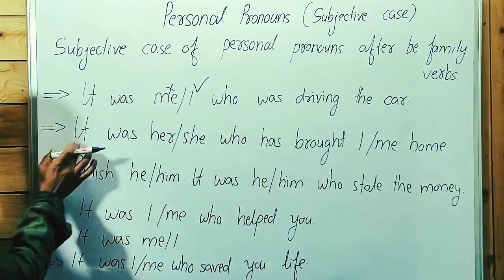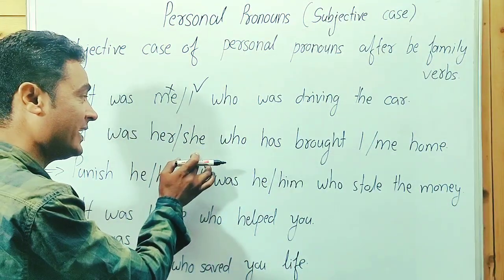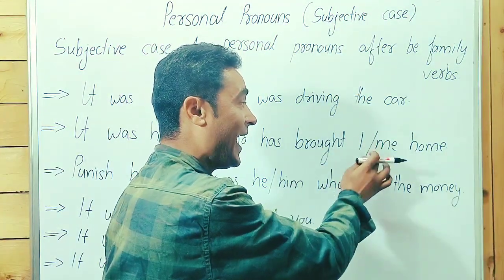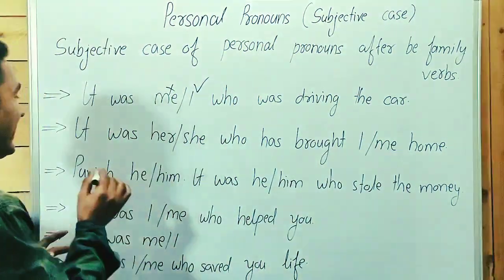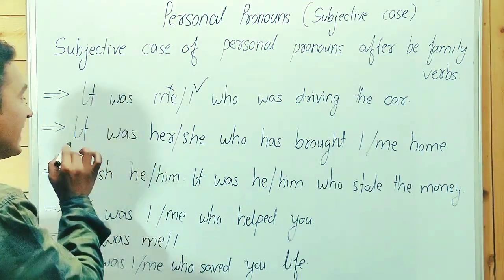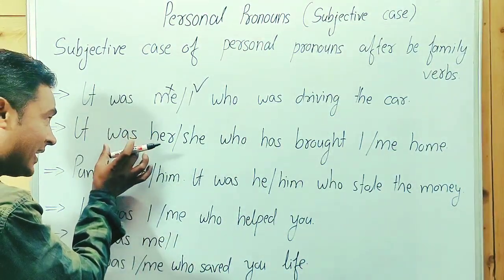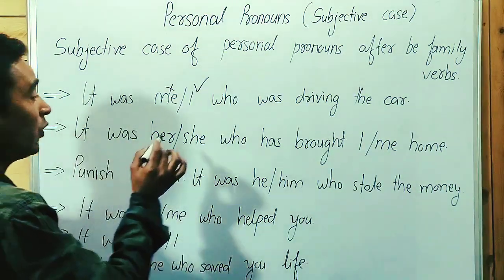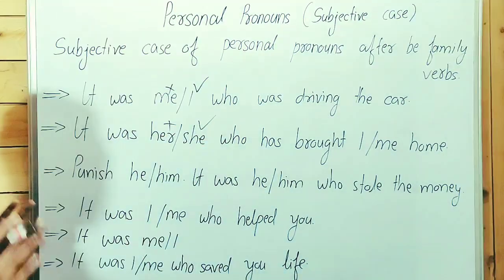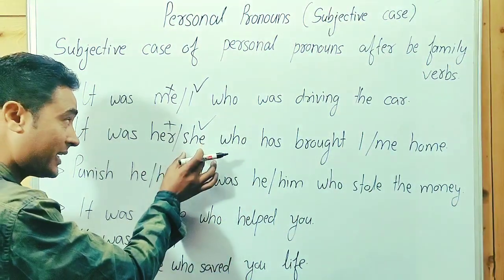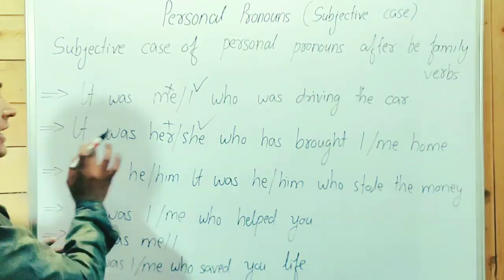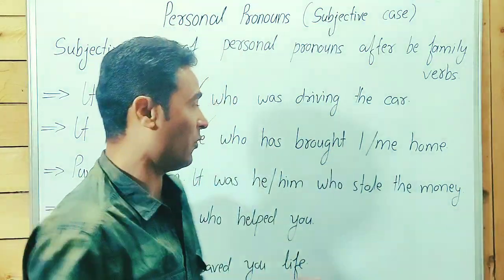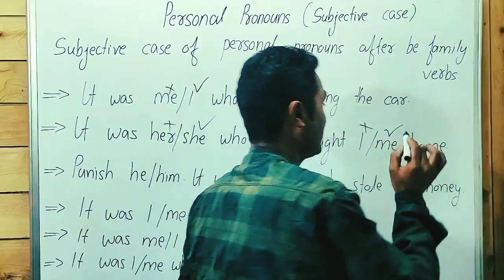Second sentence: it was her and it was she who has brought me home. Guys, point to be noted here. The V family verb was is a linking verb. It doesn't show action. It was she will be the correct answer, not her. Subjective case is written after a V family verb. It was she who has brought. Brought is an action verb. After that we have to write objective case, not subjective case.